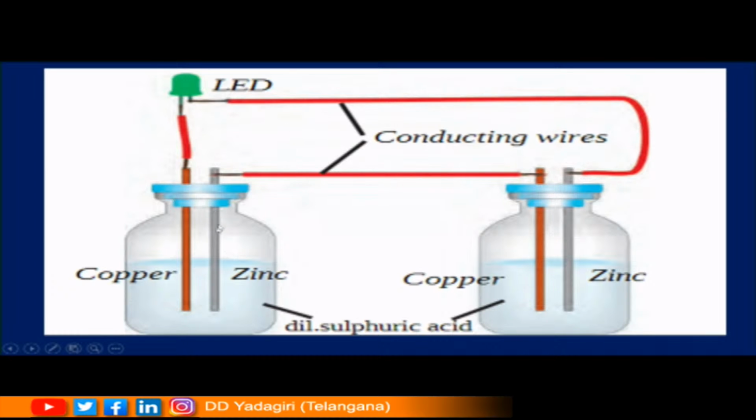Okay children, the zinc in this bottle and the copper in this bottle are interconnected, right children? Now when the connection is made, you will see that the bulb starts glowing. In case the bulb doesn't glow, children, just try to exchange the terminals of the bulb. Okay children, you will observe that the bulb starts glowing. Now we will try to understand how this is possible.